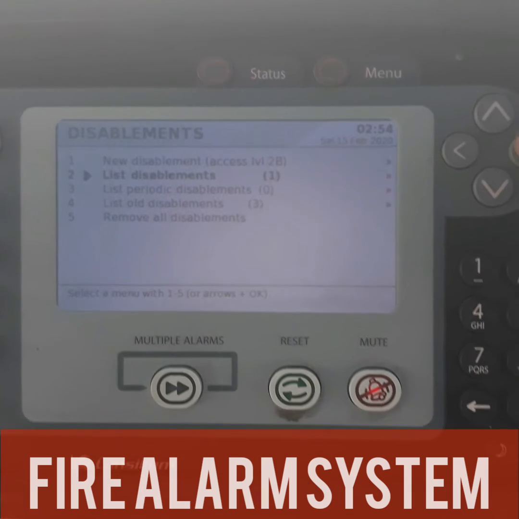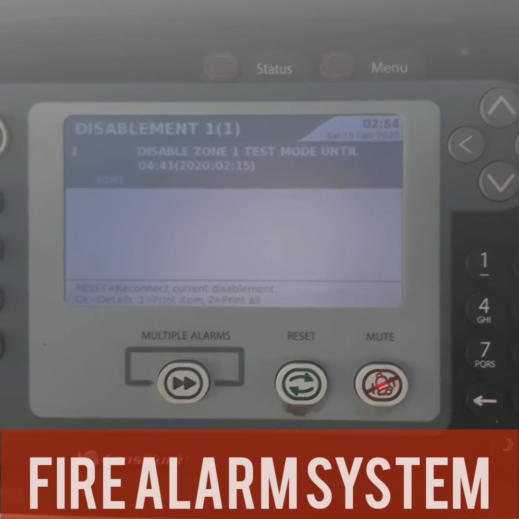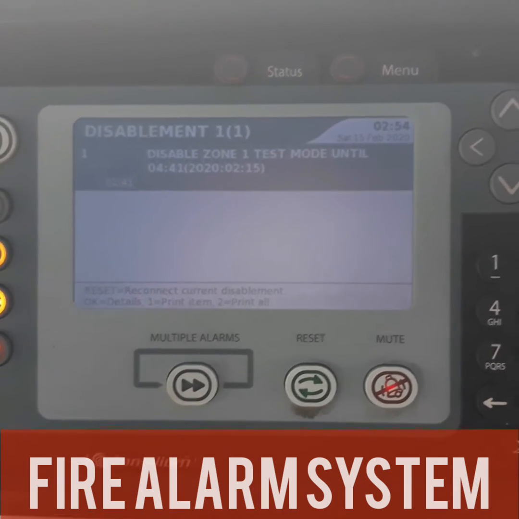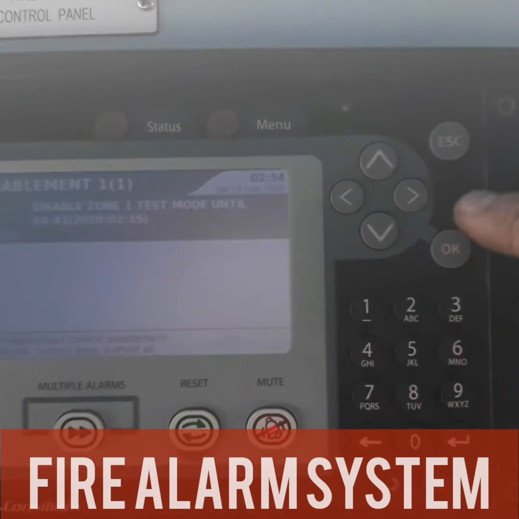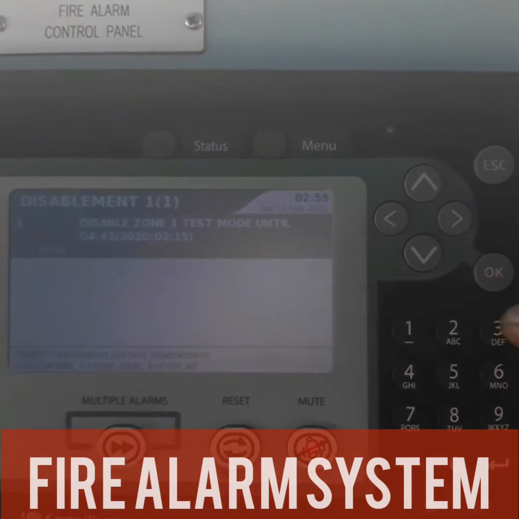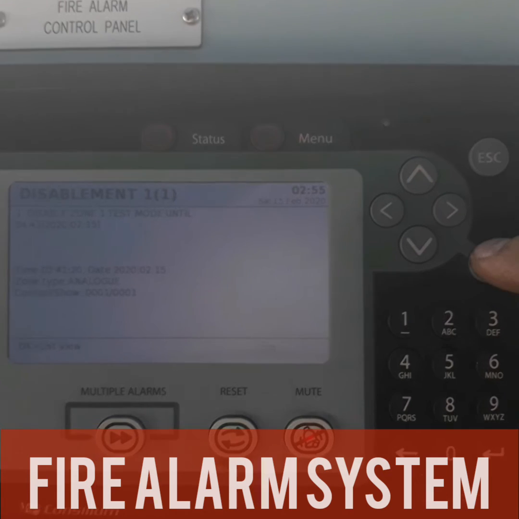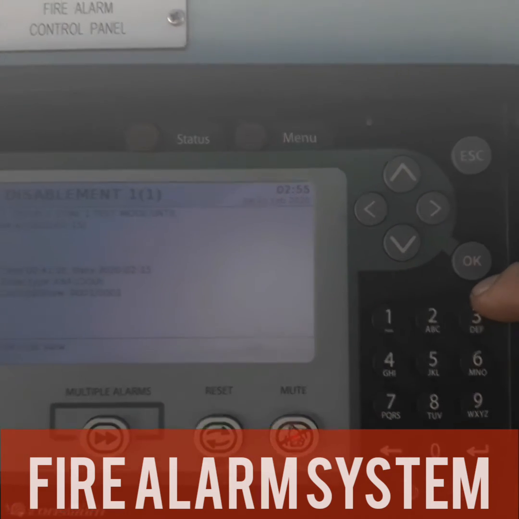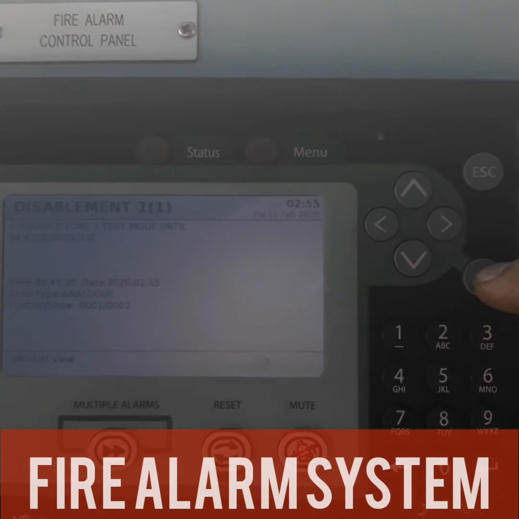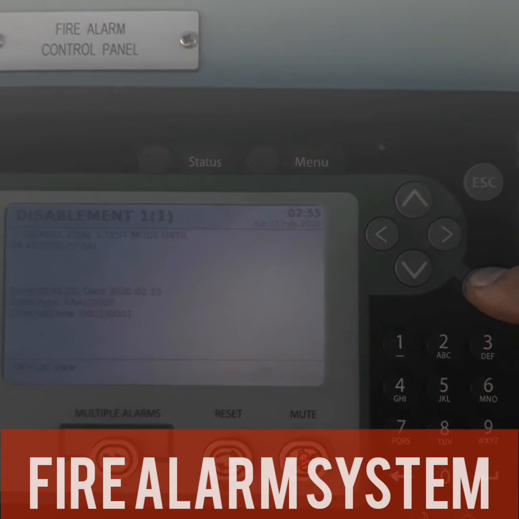Ayos guys, you see in the monitor disablement zone 1 and click the button reset to return normal mode of this fire alarm control panel monitor.